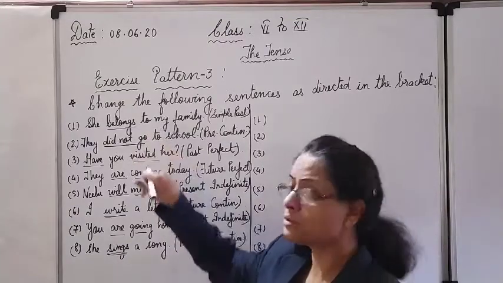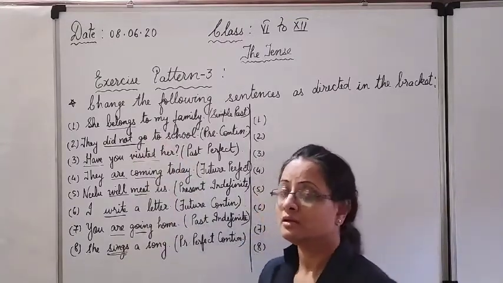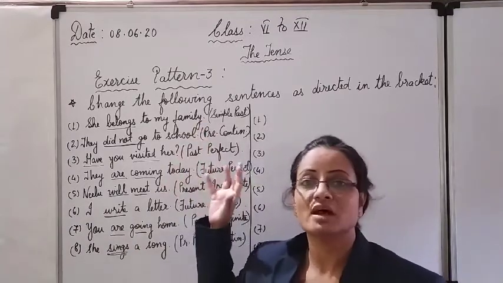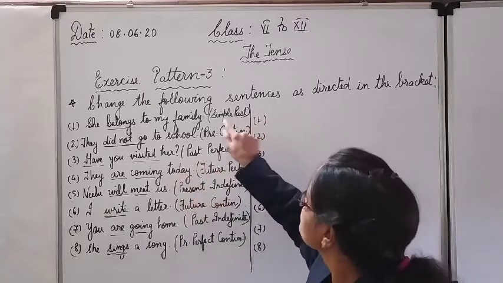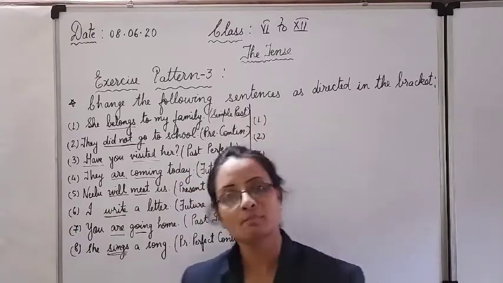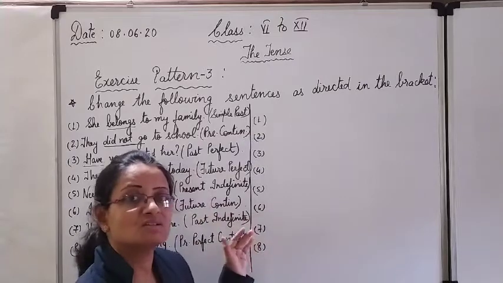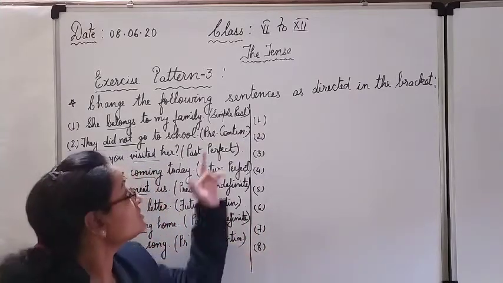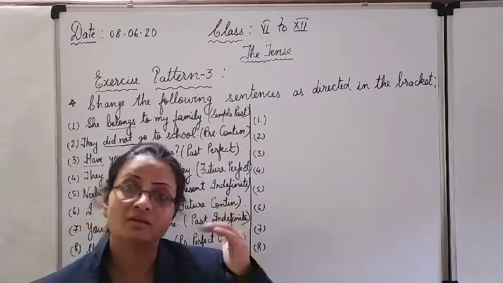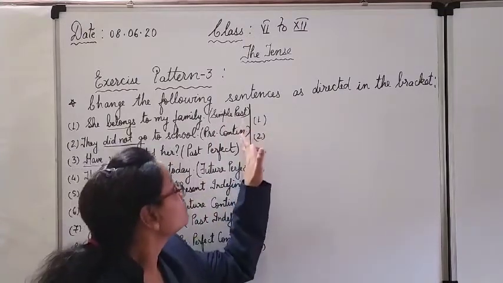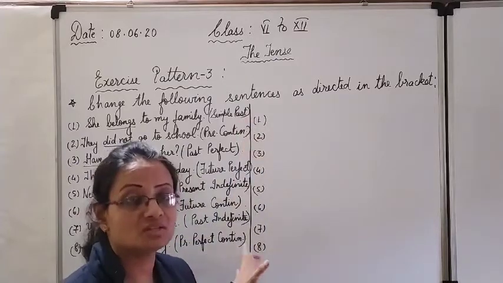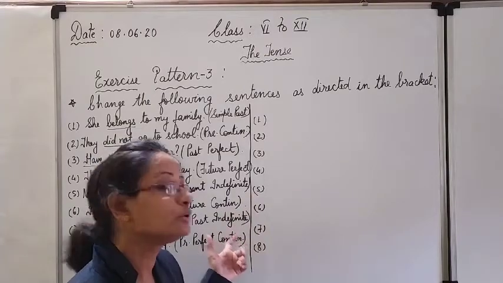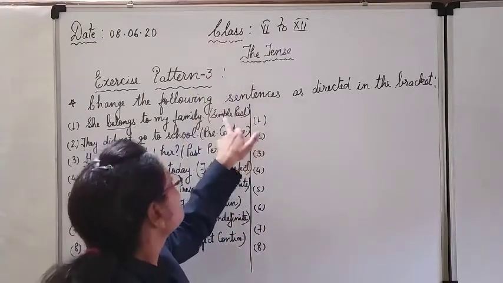Now again come back to the first one. Now it will be easier for us to focus on only the underlined part since we have to make the changes there only. First one you have to change into simple past. Now this exercise is quite an easier one as compared to the earlier, because here the name of the tense is directly indicated. So if you know the formula well of all these, or by the tricks you know how to solve them, you will be easily able to do it. I'll tell you how.